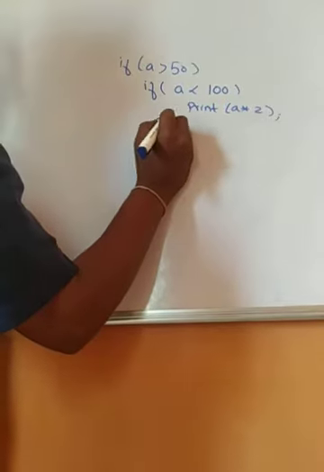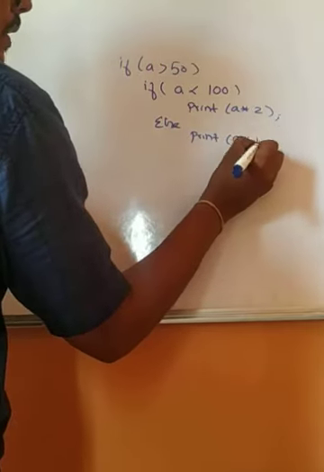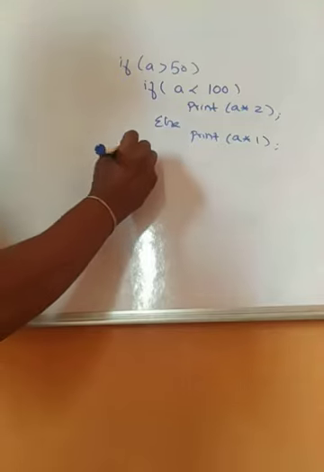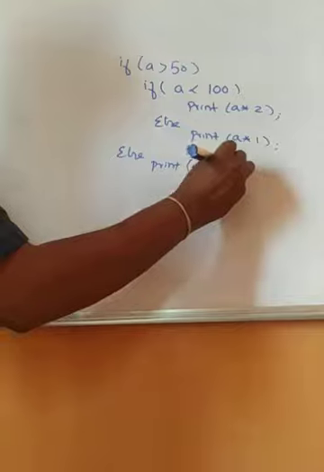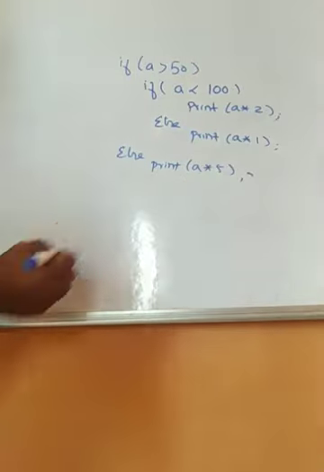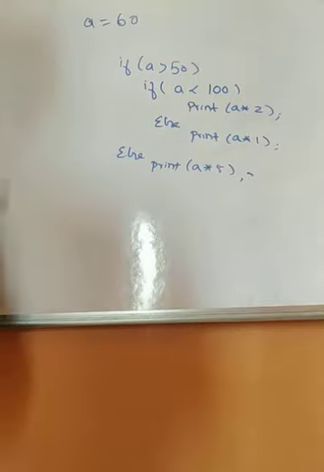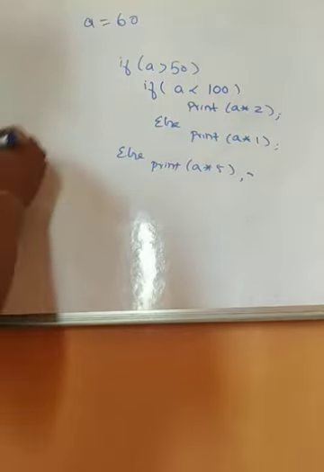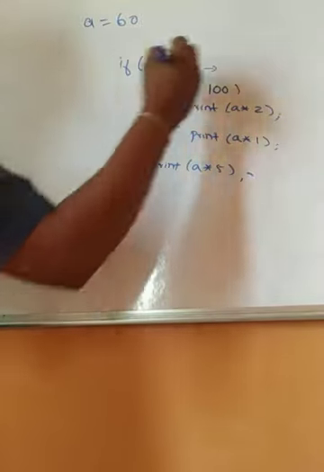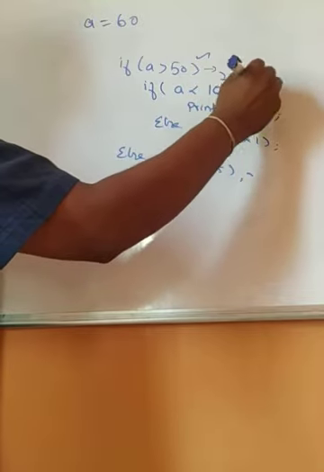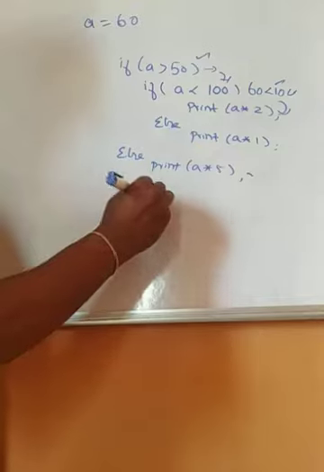Else print A into 1. Else print A into 5. So like I told you, when A value was 60, what happened? This condition gets failed. See, when 60 greater than 50, my condition gets true. It comes here. Again 60 less than 100, my condition gets true. And it comes here and prints 120 as the answer.